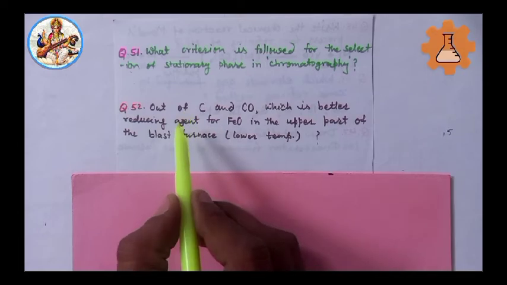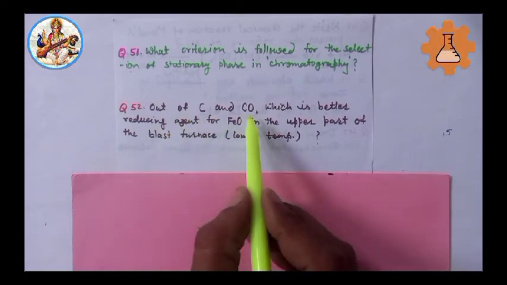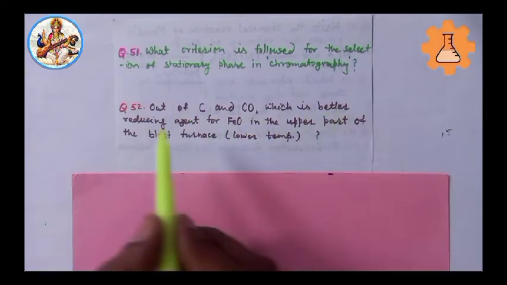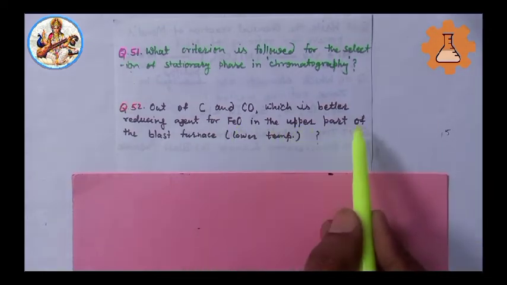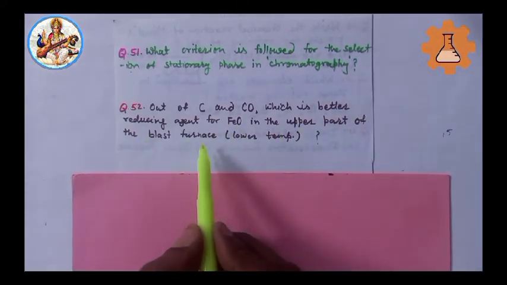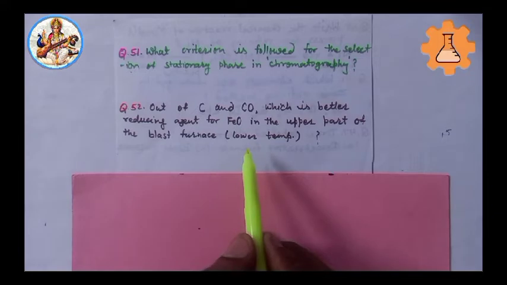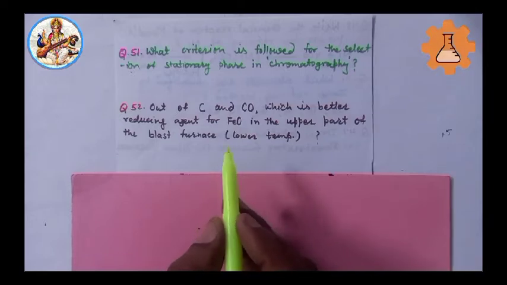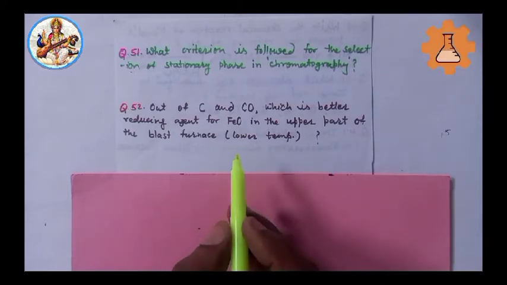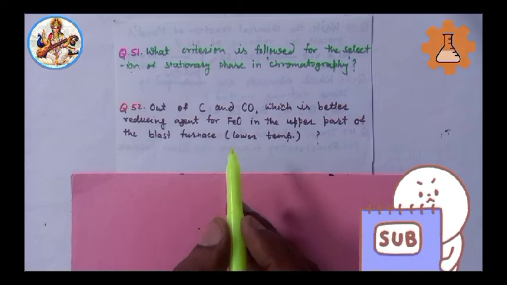Next, 52. Important question. Out of carbon and carbon monoxide, which is better reducing agent for ferrous oxide in the upper part of the blast furnace, lower temperature? Solution: in the upper part of the blast furnace, temperature is less than 1073 Kelvin.